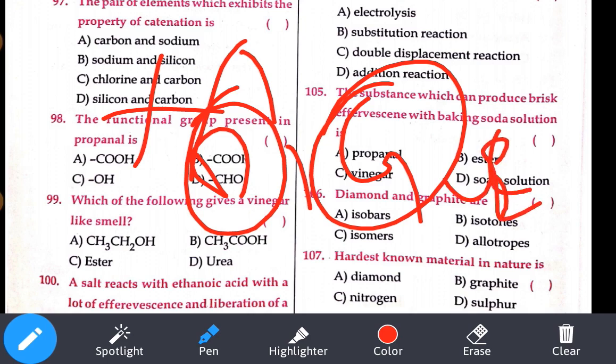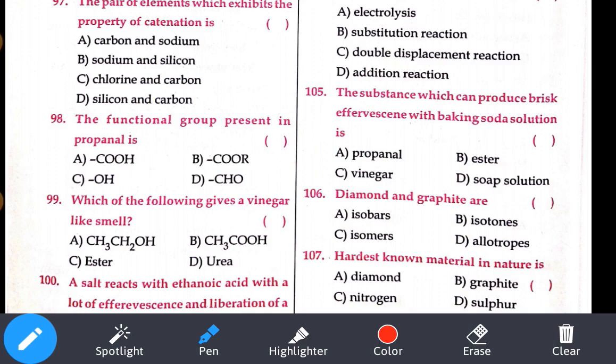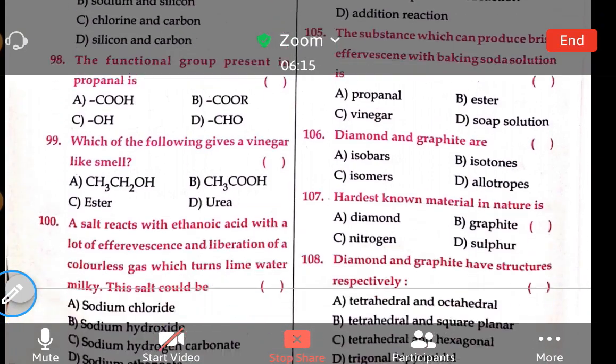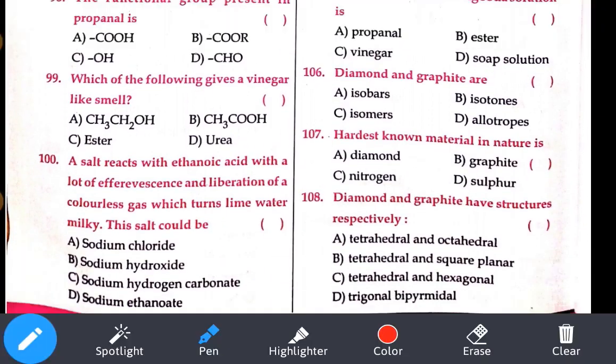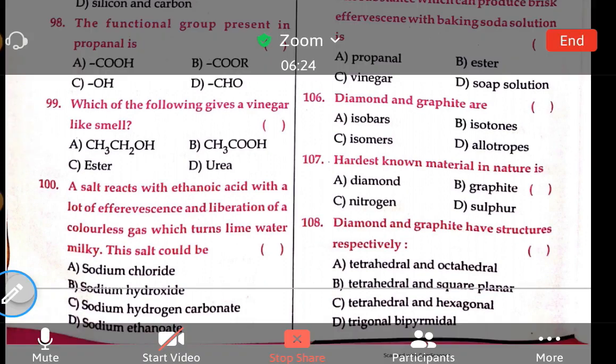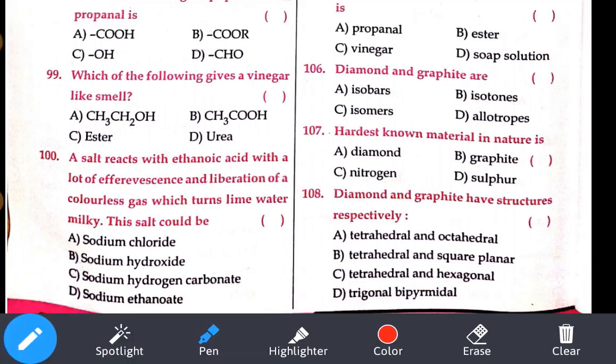Let's see the 107th question. The hardest known material in nature is diamond. Option number A. 108th bit. Diamond and graphite have which structures respectively? Just now I said diamond will have tetrahedral shape and graphite will have hexagonal shape. Option number C. 108 questions over.